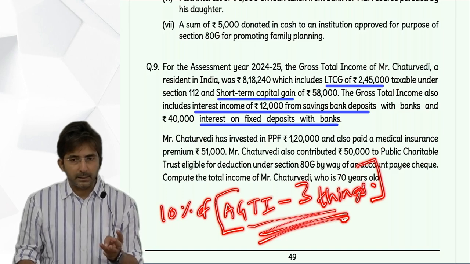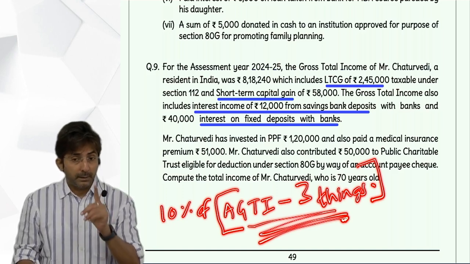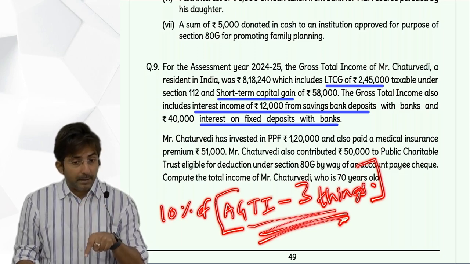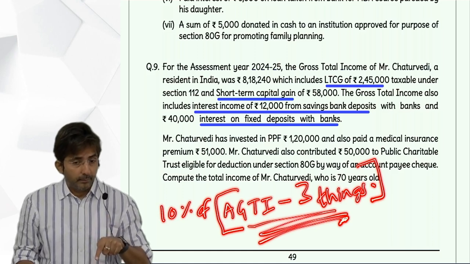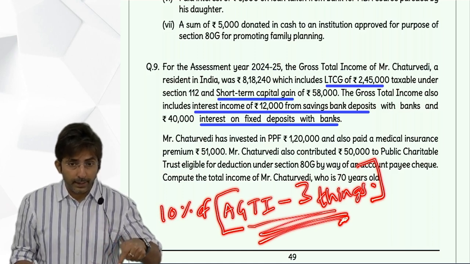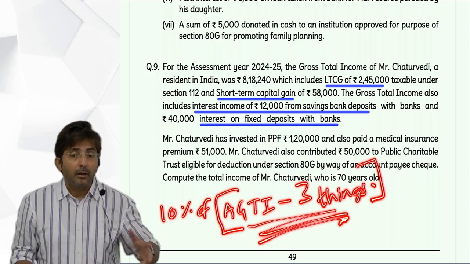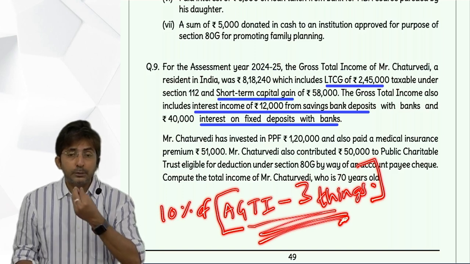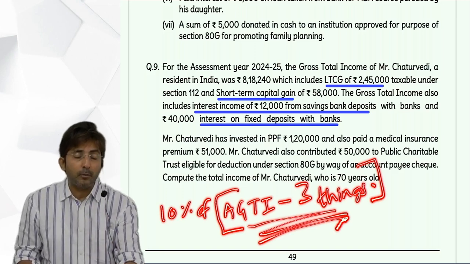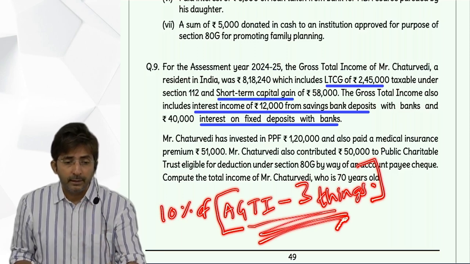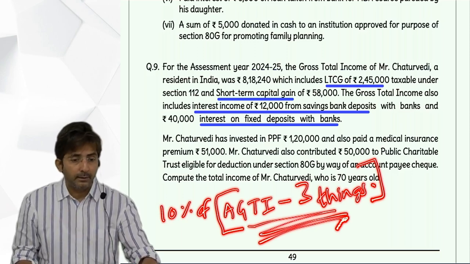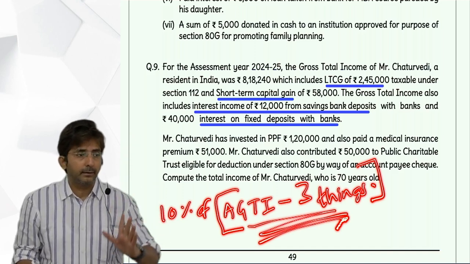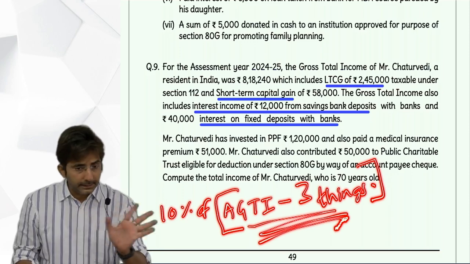Short-term capital gains under section 111A. But they should mention 111A. Here short-term capital gains was given. But was it 111A? It was not given. Or at least they should have given equity shares. Either they should write equity shares short term or they should write 111A, but since that is not given, the given short term gain is other short term gain, which we don't minus in AGTI.